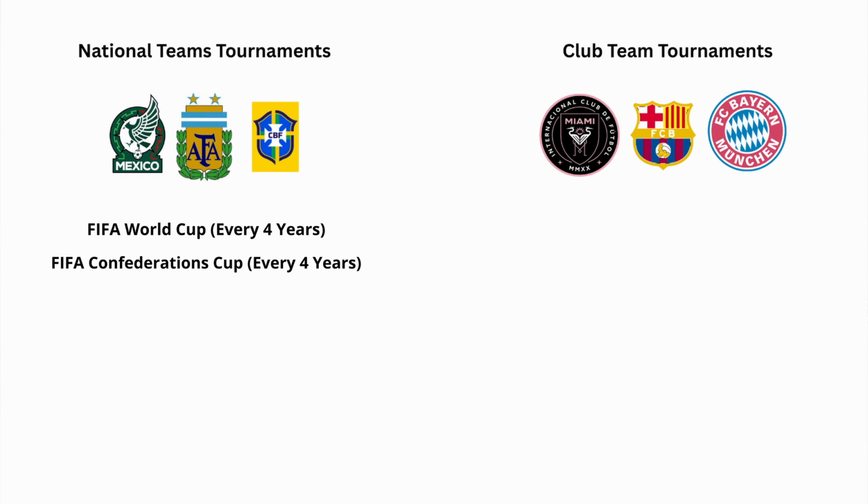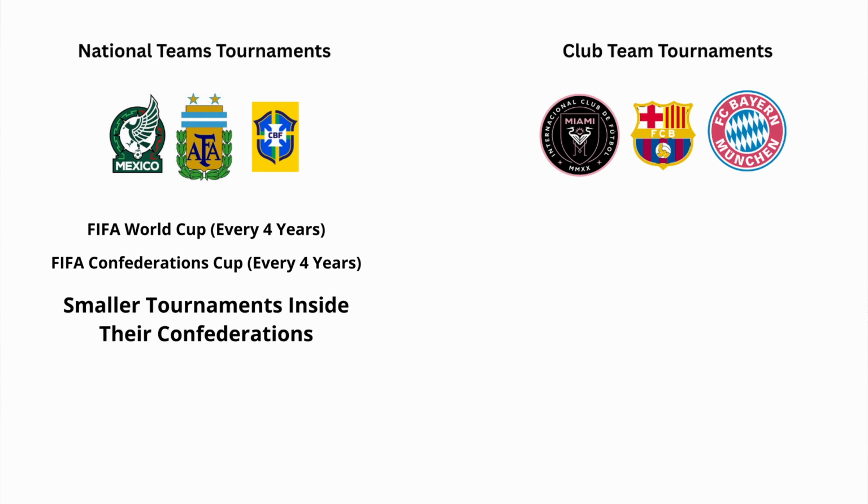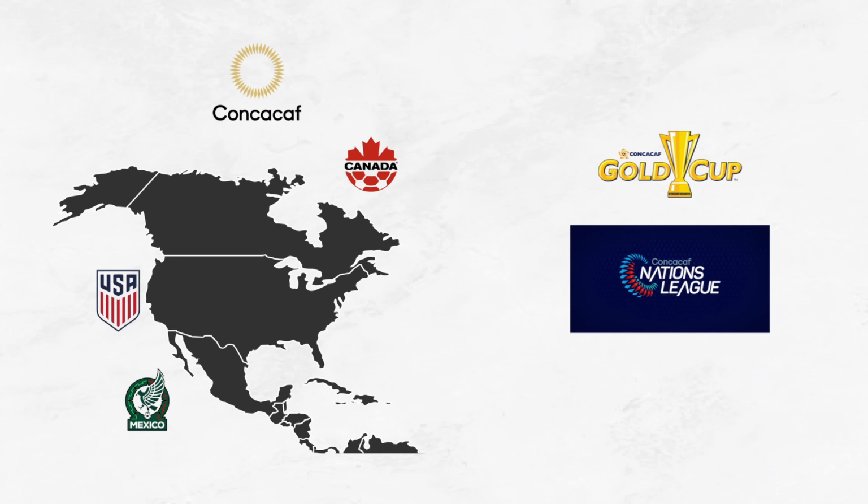They also play tournaments in their assigned confederation, remember? For example, the United States and Mexico play in the CONCACAF Gold Cup, which is a tournament for teams within the CONCACAF. They also play in the CONCACAF Nations League, which is another international tournament inside the CONCACAF region.